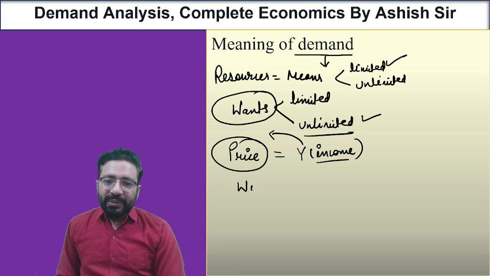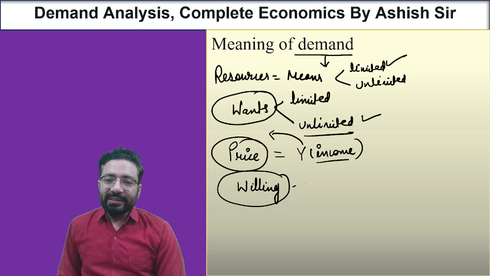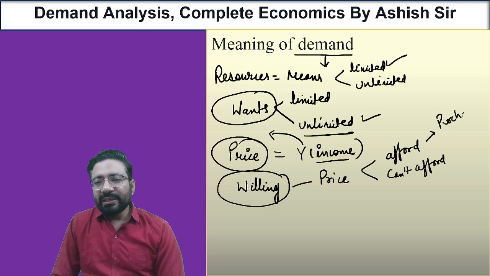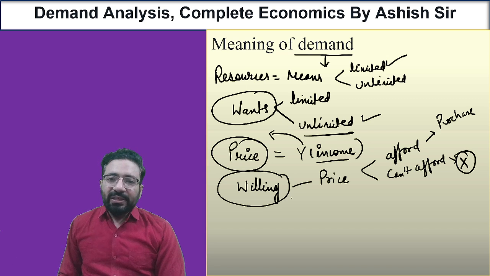So we are willing to purchase, but the price decides. If we can afford it, we purchase it. If we cannot afford it, we will not purchase it.